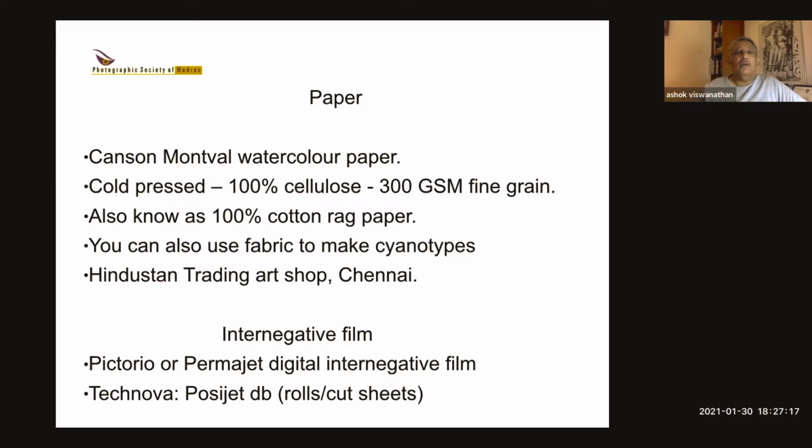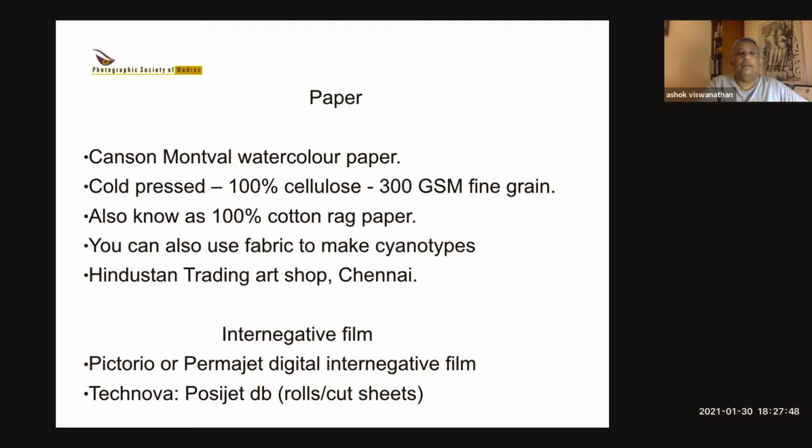There's also what's known as 100% cotton rag paper. Various makes are available, but so long as it's 100% cotton rag, it'll work. You can also use fabric to make cyanotypes, and you might have seen people wearing T-shirts with a photograph of themselves or with a blue kind of a background. Those are all cyanotype T-shirts, where they dip the T-shirt in a bucket of cyanotype solution and then print it and just dry it and wash it and give it to you.